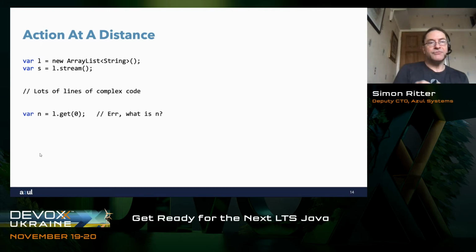And because I don't have to explicitly state the type on the left-hand side of N, I'm not getting any information from that either. So we would struggle if we can't see where L is defined. We'd struggle to immediately say what N is. It's an object that has been retrieved from this list, but I don't know what kind of list it is. You then have to scroll all the way back to find where L was defined, or if you're using your IDE and it has the ability, you can hover over L and it will tell you what type it is. But that's not what we want to do.